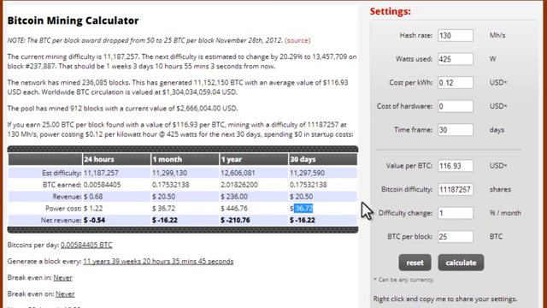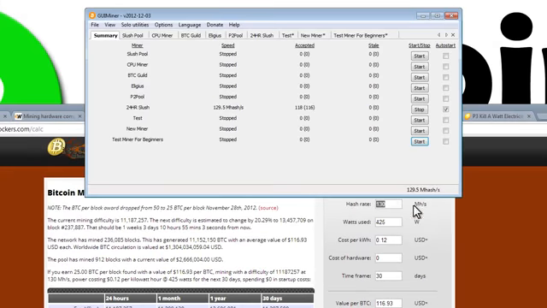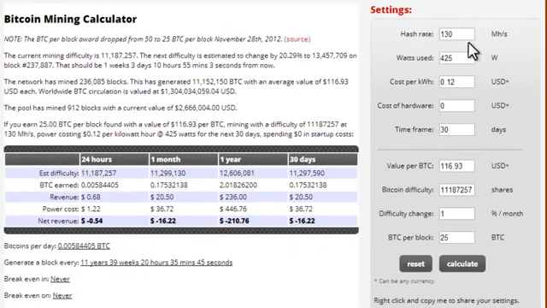So then the question is, what do I have to do in order to make money? The answer is that your mega hashes per second, this number here, needs to be high enough that you make more Bitcoin than it costs to run your computer. Let me give you an example. Some people are making 3,000 mega hashes per second, which equates to 3 gigahashes.